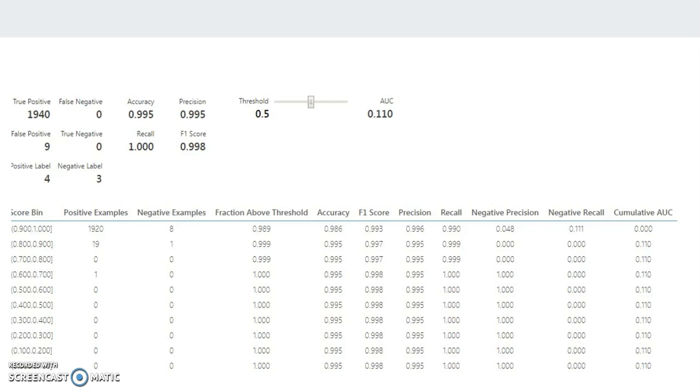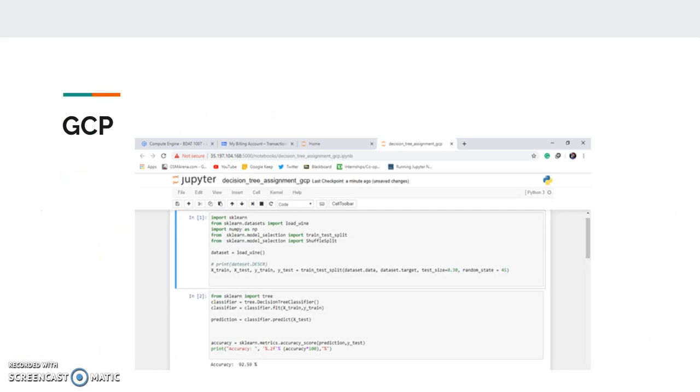Basically, inferences from different decision trees were taken into account, which is why we got a really high accuracy value for our model. Next up, we implemented the same algorithm, but this time in Google Cloud Platform.